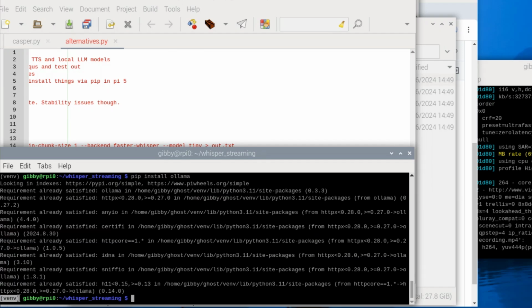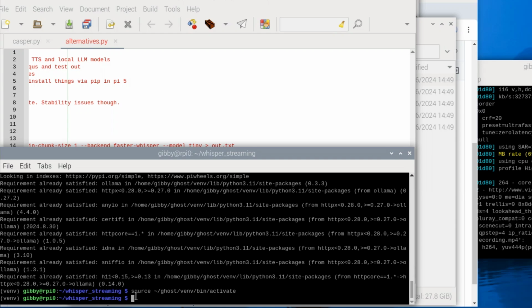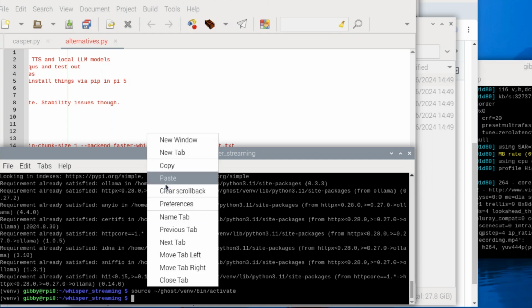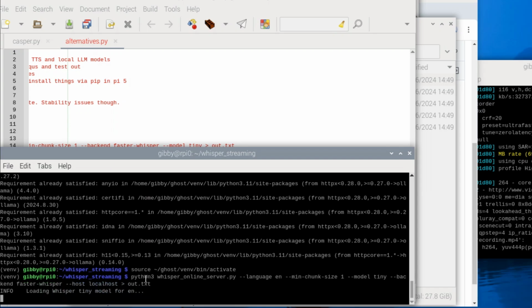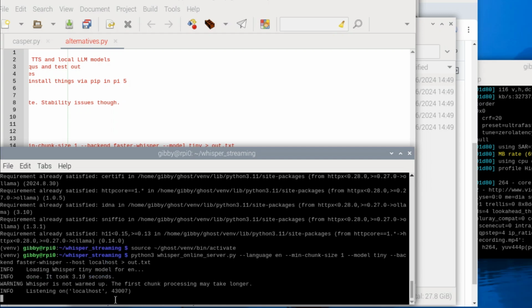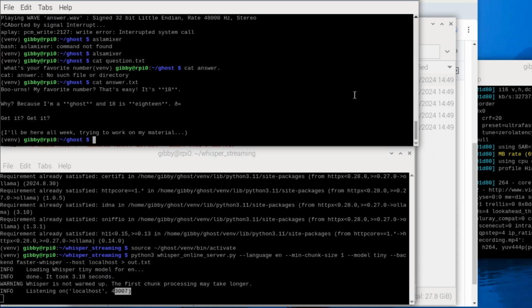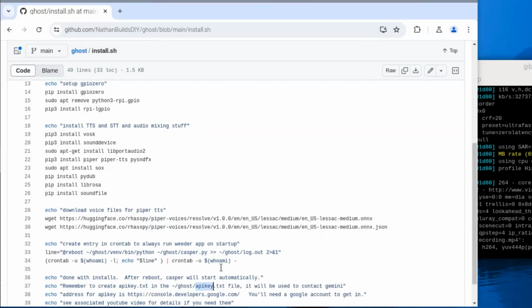So I'm in my Whisper. I'm first off in the venv, so you do have to source your home directory, ghost, venv bin activate, and that will get you into your venv. Make sure that you do that so that you've got all of these libraries loaded. And then we're going to pop that line that we just saw over in alternatives.py into here, and it's going to start up our Whisper server, and it's listening on port 43007 here.